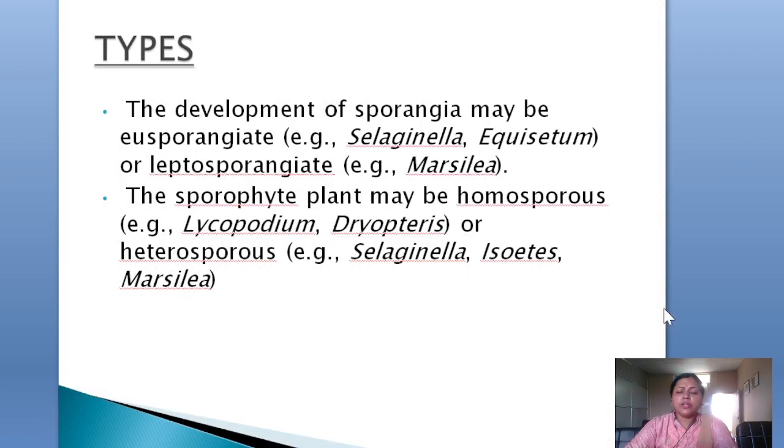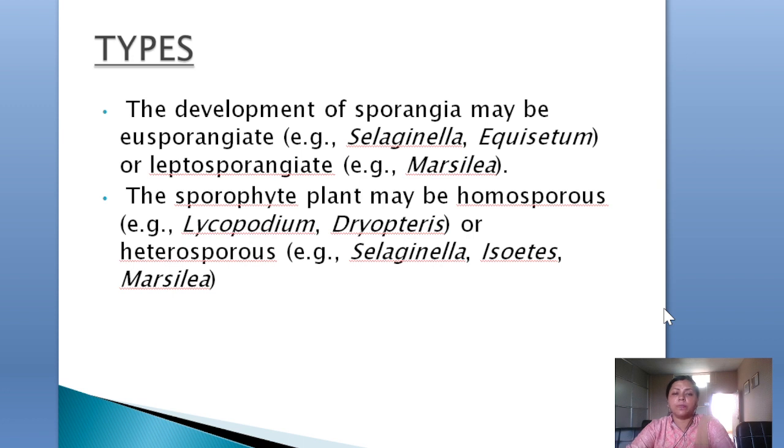And the development of the sporangia is also of two types. Either it develops from a single cell, the eusporangiate type, which you can mostly see in the primitive ones, suppose Selaginella, Equisetum, or it may be leptosporangiate. A group of cells becomes separate from the other cells, and they develop into a sporangium.